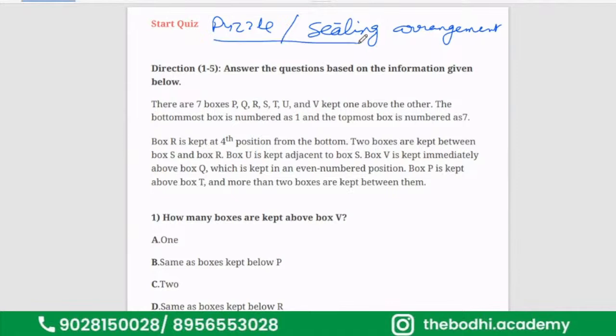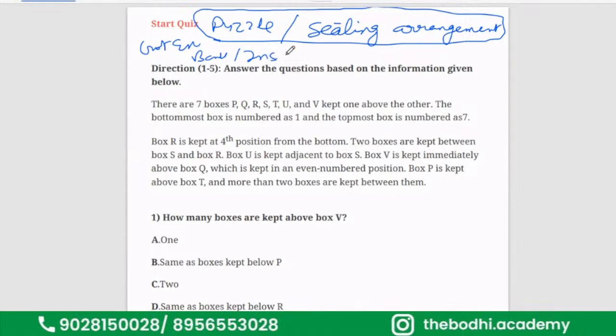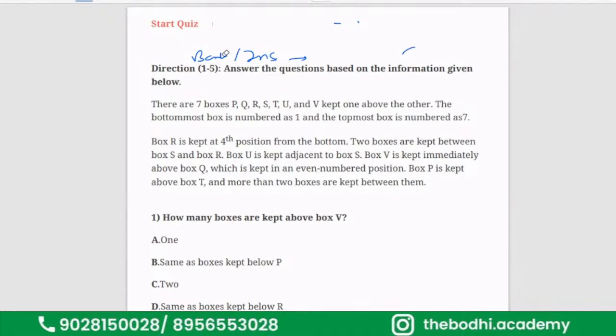Puzzles and sitting arrangement. Now, these two chapters, if you cover government exams like banking or insurance like LIC, consist of approximately 15 to 20 marks directly. If you consider GPSC, there also it consists of 5 plus marks alone. So today we'll be seeing one of the topics of puzzle.